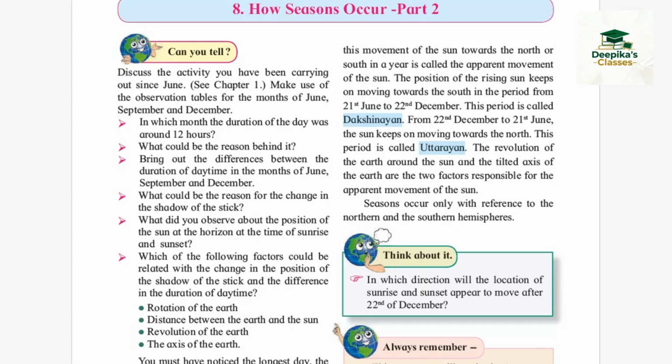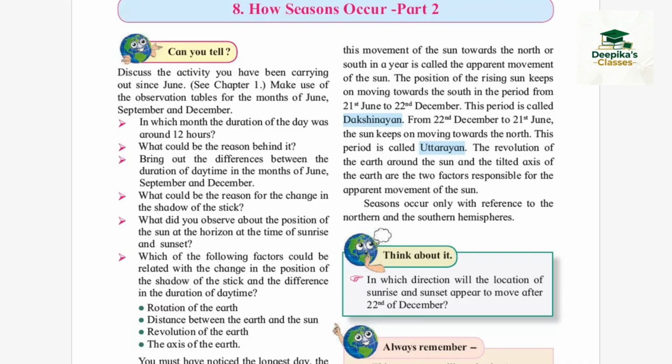The length of the day in September and December is shorter than June because Earth's axis is tilted away from the sun during these months. Due to this, the sun rays are spread over a larger area, resulting in less direct sunlight and shorter days.